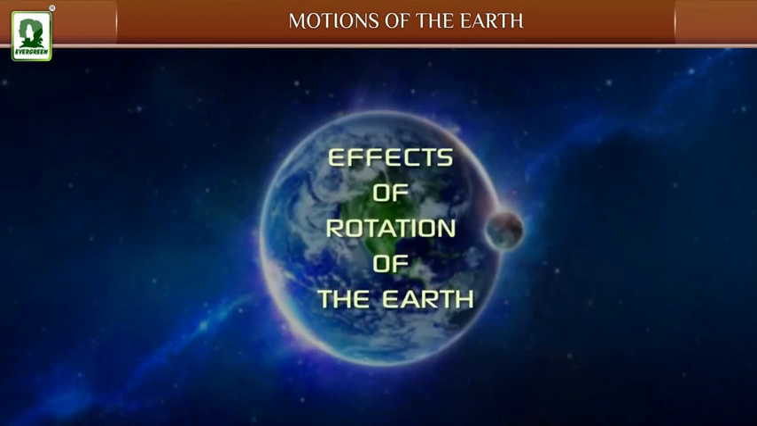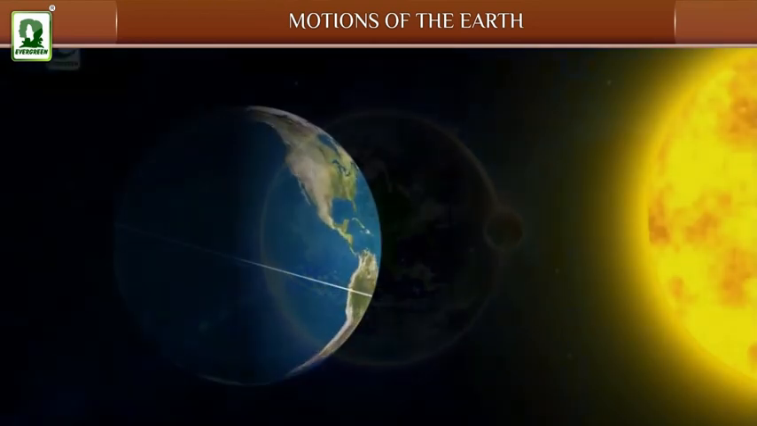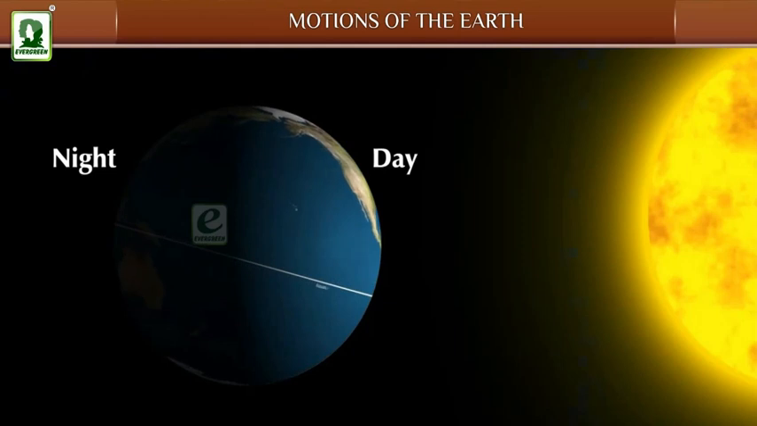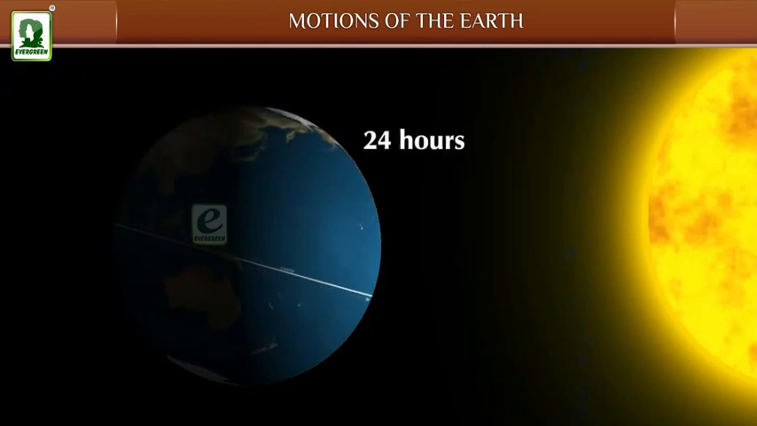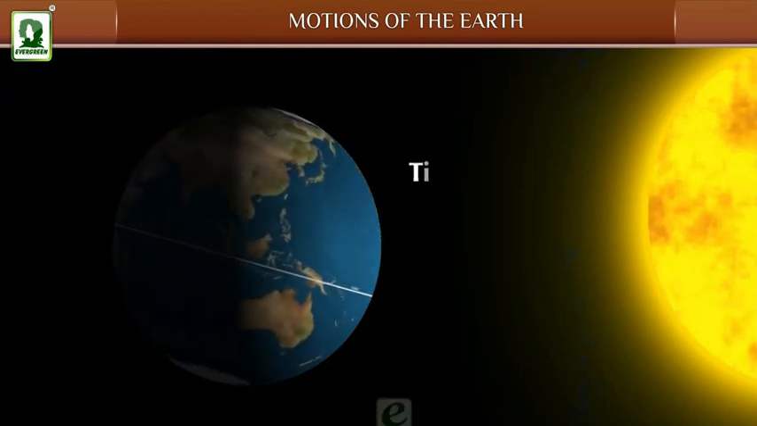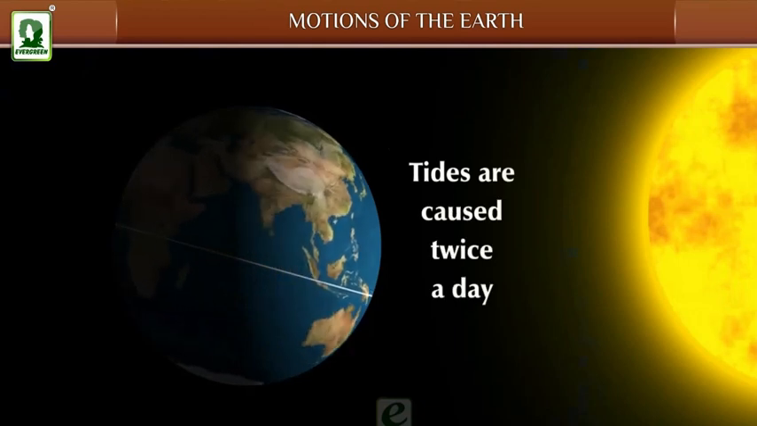Effects of rotation of the Earth. It causes day and night. It gives us a day of 24 hours. Tides are caused twice a day.